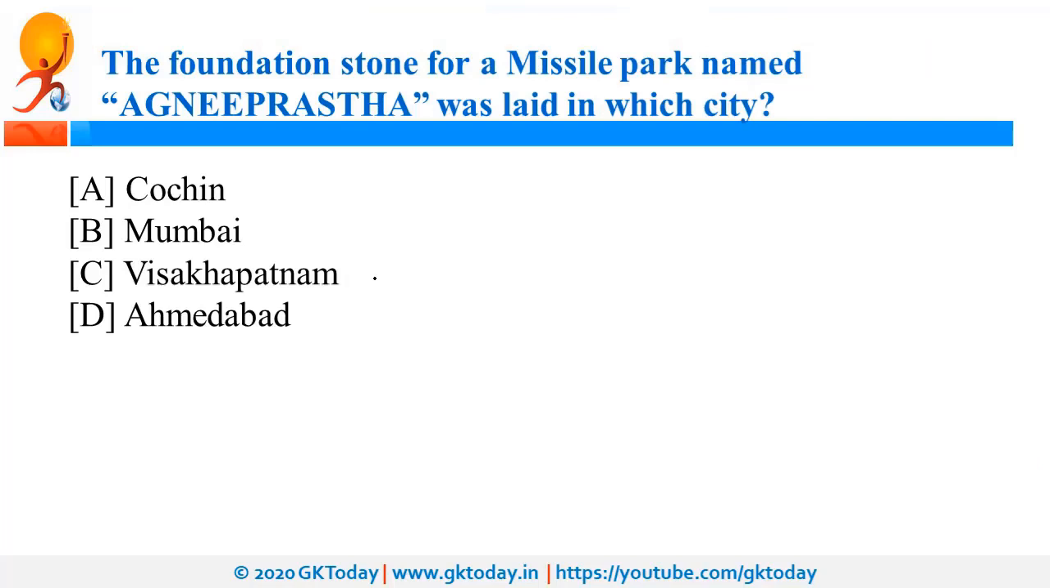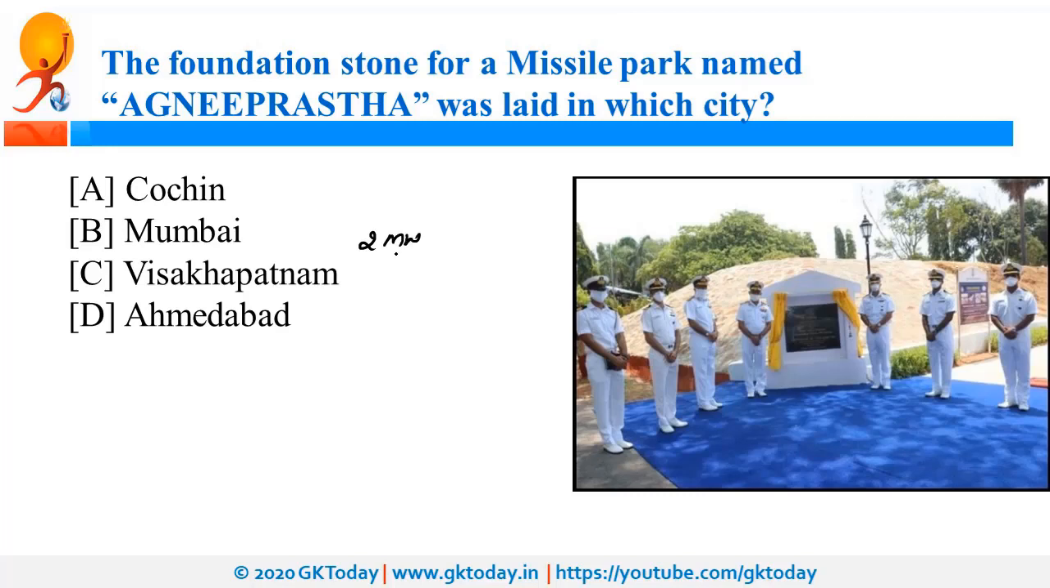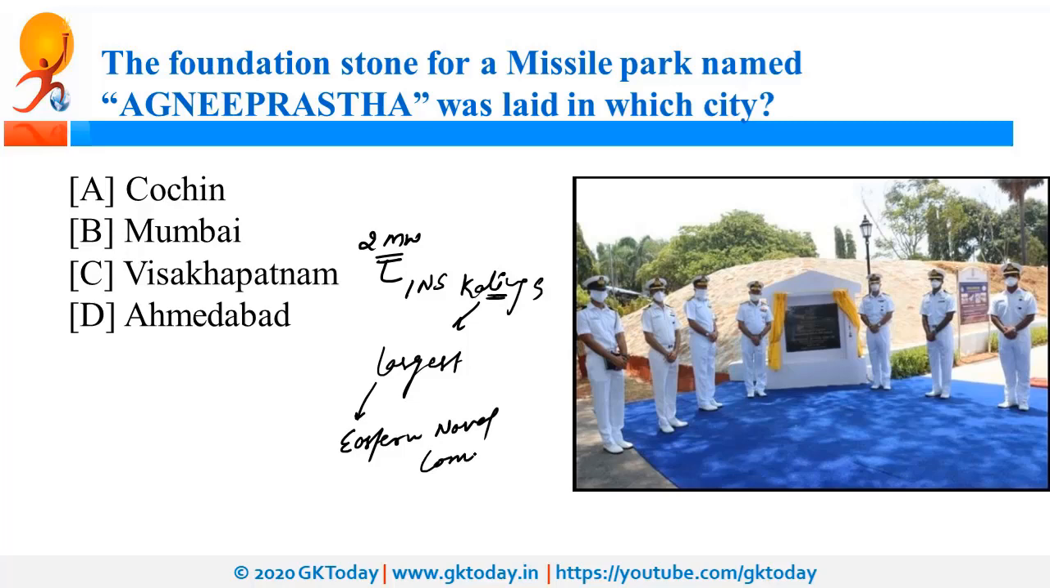The foundation stone for a missile park named Agniprasth was laid down in which city? So, it has been laid down in Vishakhapatnam. Apart from this, a 2 megawatt solar photovoltaic plant was also commissioned at INS Kaling, and this is the largest plant in Eastern Naval Command.